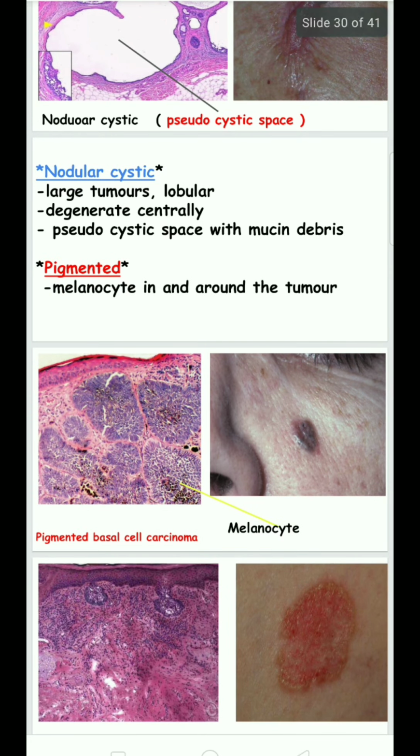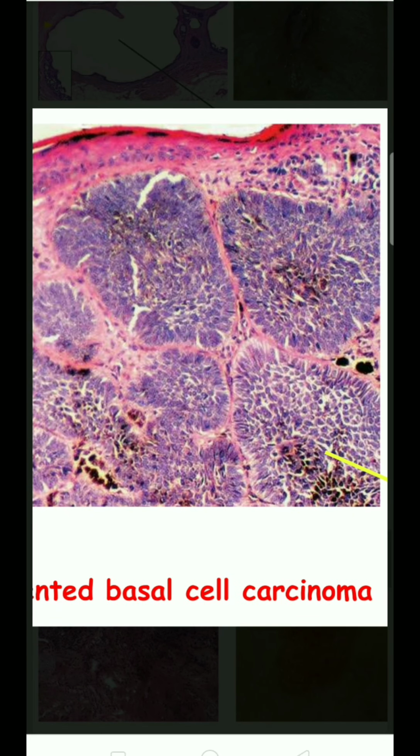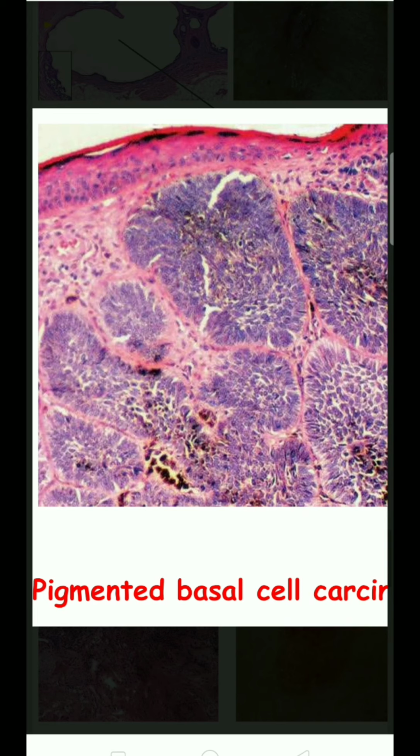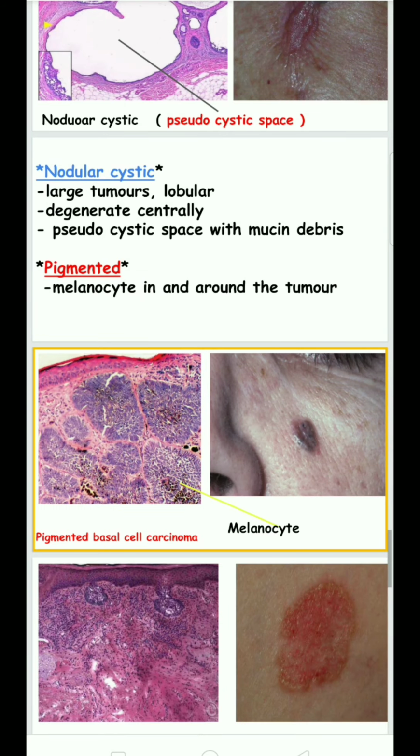In the pigmented type, melanocytes are present in and outside the tumor. So this nodular basal cell carcinoma is pigmented because of the presence of melanocytes in and outside the tumor.